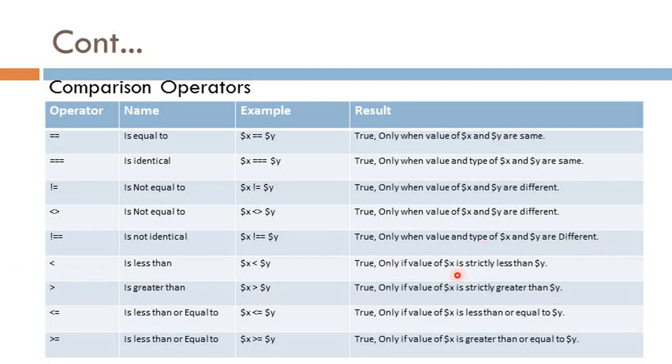Then less than gives a true value if the value of one operand is less than another operand. Greater than gives a true value if the value of $x, or one operand, is greater than the second operand. Less than or equal to gives the true value if the value of one variable, one operand, is less than or equal to another variable. Same way, greater than or equal to gives the true value if the value of one operand is greater than or equal to another operand.